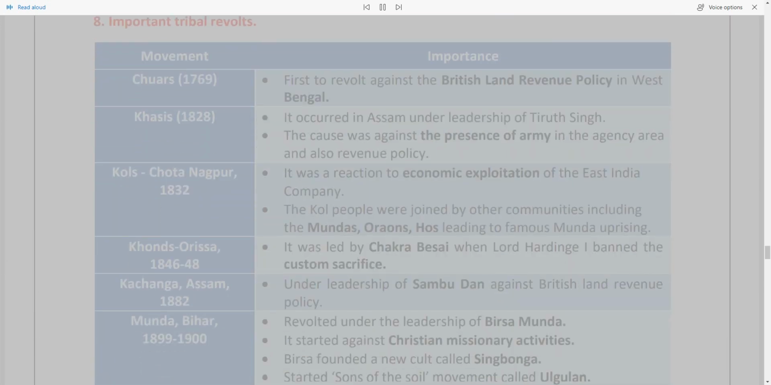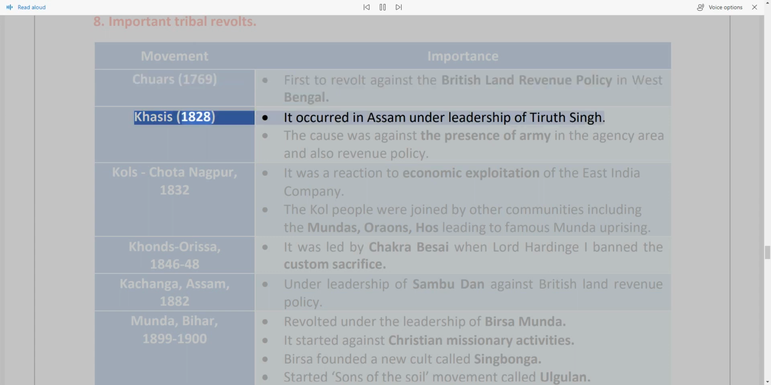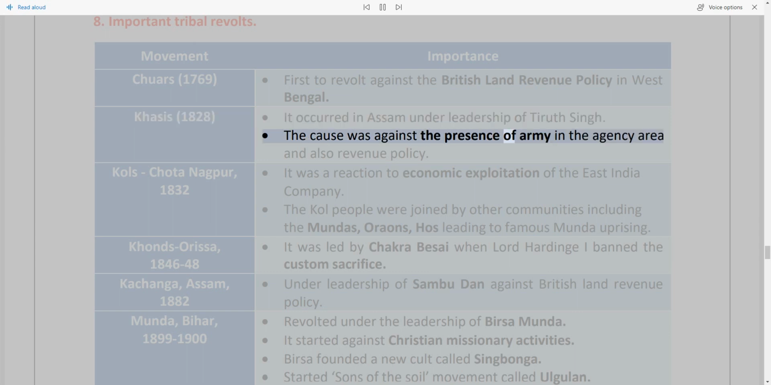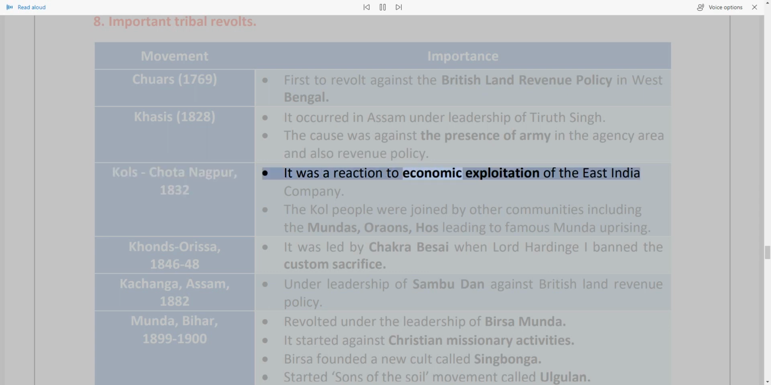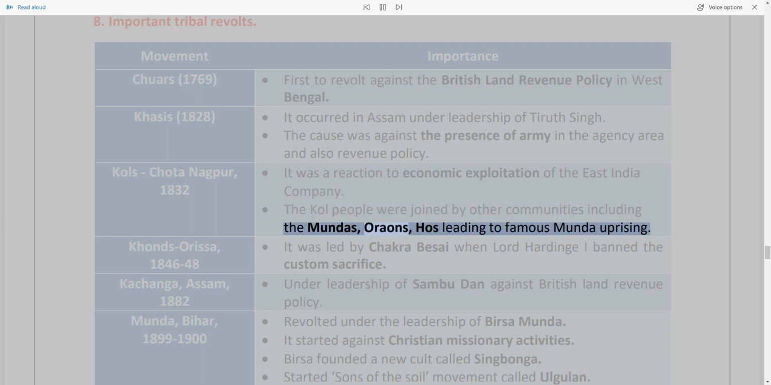8. Important tribal revolts. Movement and importance: Chuars, 1769, were the first to revolt against the British land revenue policy in West Bengal. Khasis, 1828, occurred in Assam under the leadership of Tirot Singh. The cause was opposition to the presence of the army in the agency area and also the revenue policy. Kols, Chota Nagpur, 1832, was a reaction to the economic exploitation by the East India Company. The Kol people were joined by other communities including the Mundas, Oraons, and Hos, leading to the famous Munda uprising.